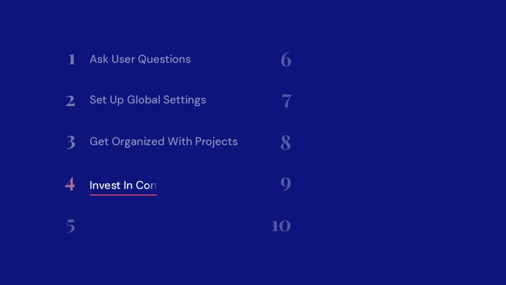So, the fourth thing that I would recommend, and this is relevant to your use of projects, is to go ahead and invest in creating some key context files. At a minimum, you should create a brand voice file and what I would call a point of view file, because that really teaches Claude how you think and what differentiates you. So, I did a whole video where I talk about why you need those two files, and I'll go ahead and drop that in the description.